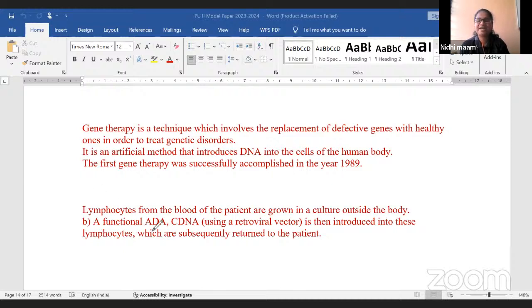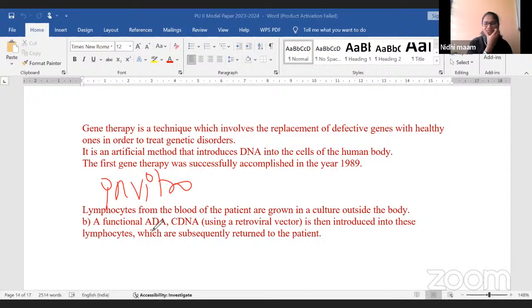So the functional ADA is introduced into the lymphocytes which are outside the body of the patient. After inserting a functional ADA, we are going to insert these lymphocytes into the patient. So the first step is in vitro culture.